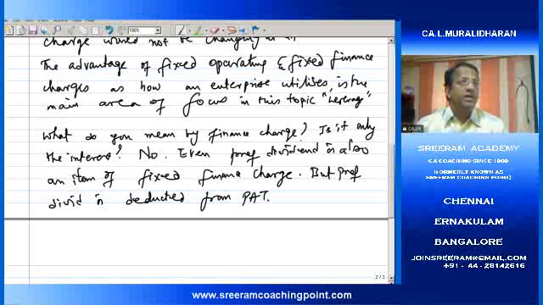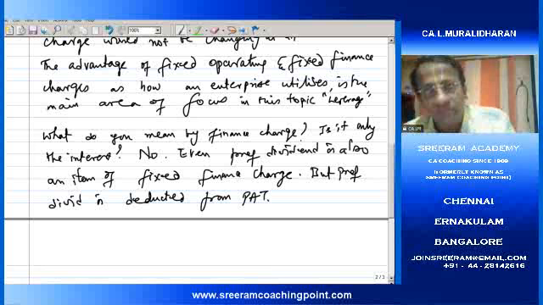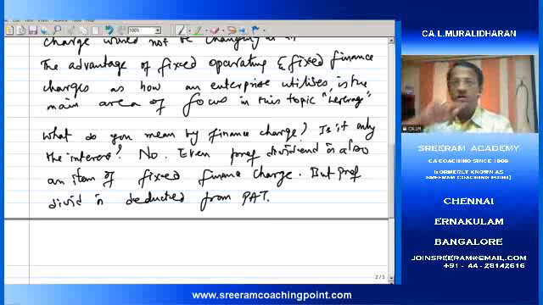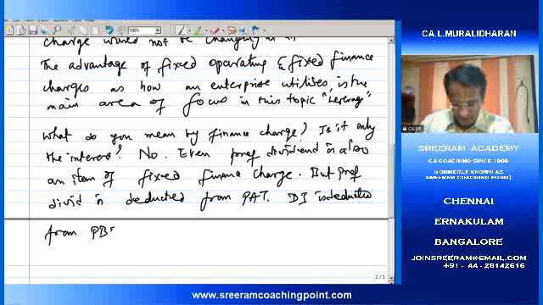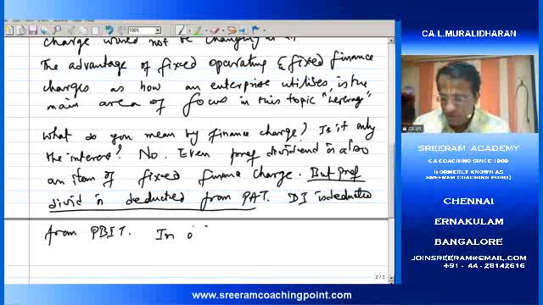Then we cannot treat both debenture interest and preference dividend on the same platform, because debenture interest is deducted from profit before interest and taxation, that is, before tax, in order to provide the same status.